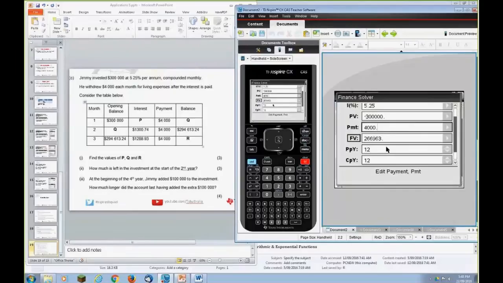Let's have a look at the third part. At the beginning of the fourth year, Jimmy adds $100,000 to the investment. How much longer did the account last having the extra $100,000? Okay. Well, that's got multiple parts to it. So let's first find out how much...